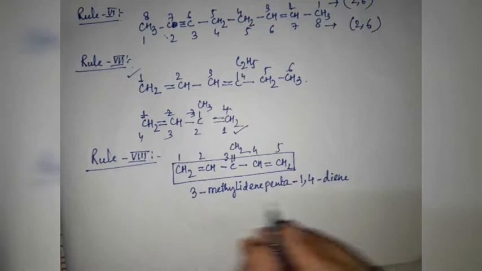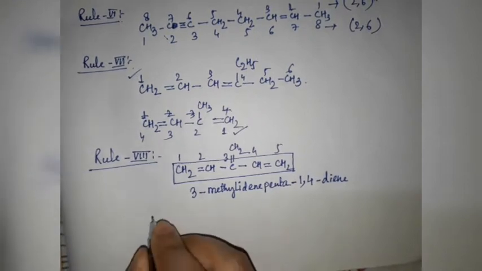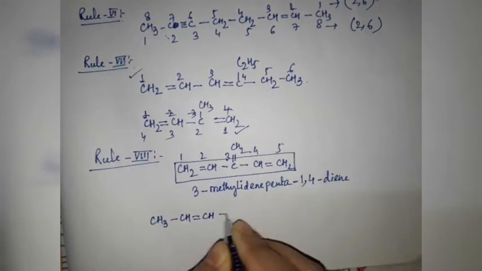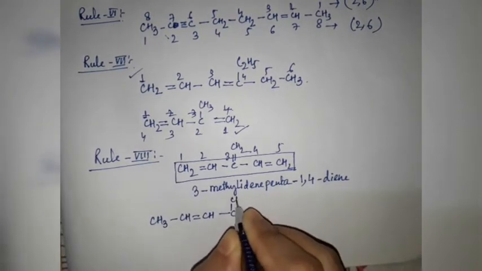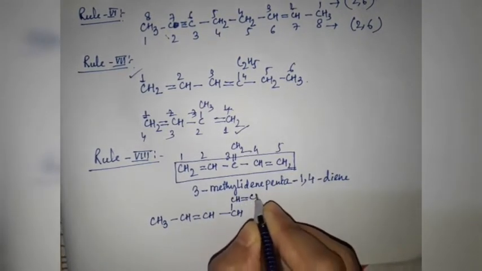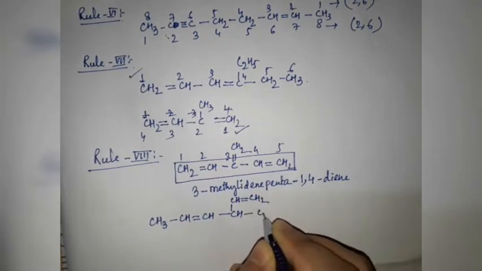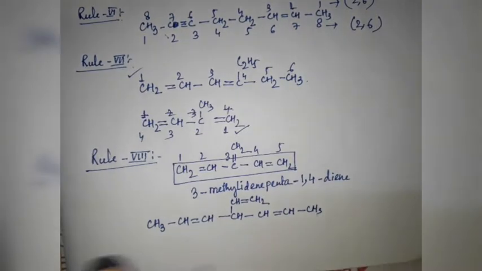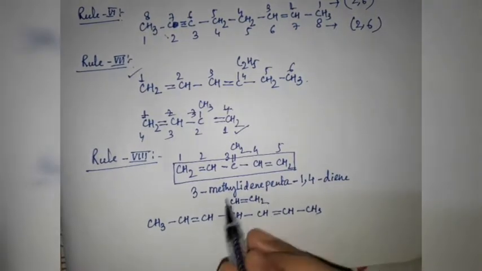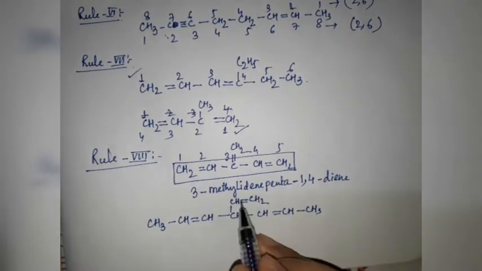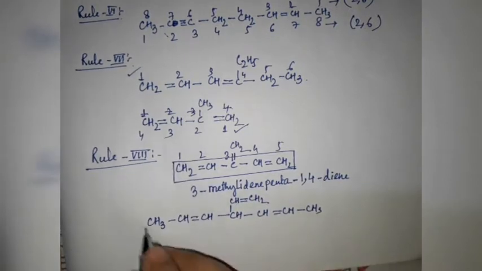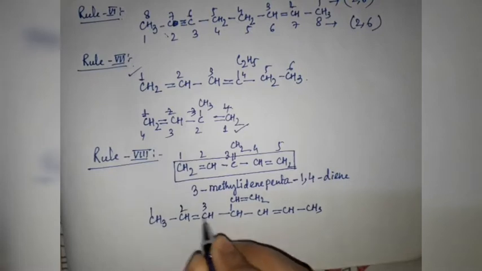So let's describe this with another example. Suppose CH3, CH double bond CH, CH, and here we have CH double bond CH2, CH, CH, CH3. This group, CH double bond CH2, is known as vinyl. Here we are starting from this side.